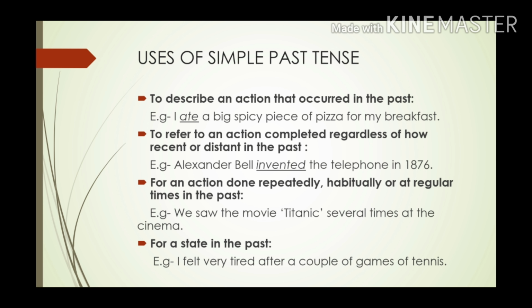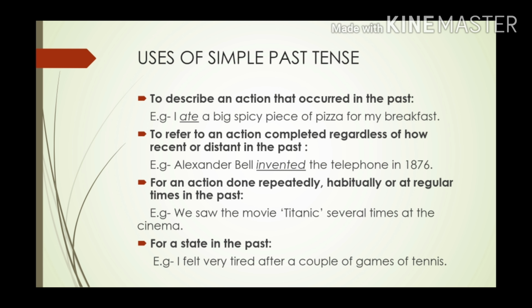To refer to an action completed, regardless of how recent or distant in the past. So whenever we have to refer to any kind of action, it could be an action which happened recently, or it could be an action that happened way far in the past, we use simple past tense to say it. For example, Alexander Bell invented the telephone in 1876. Now this action happened way back in 1876. But when we have to convey or refer to this kind of action, we use simple past tense. So here the verb invented is showing the simple past tense.